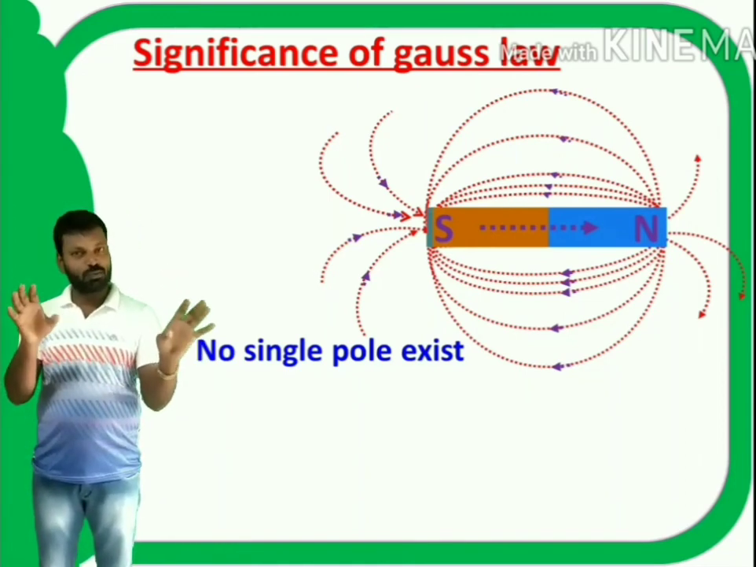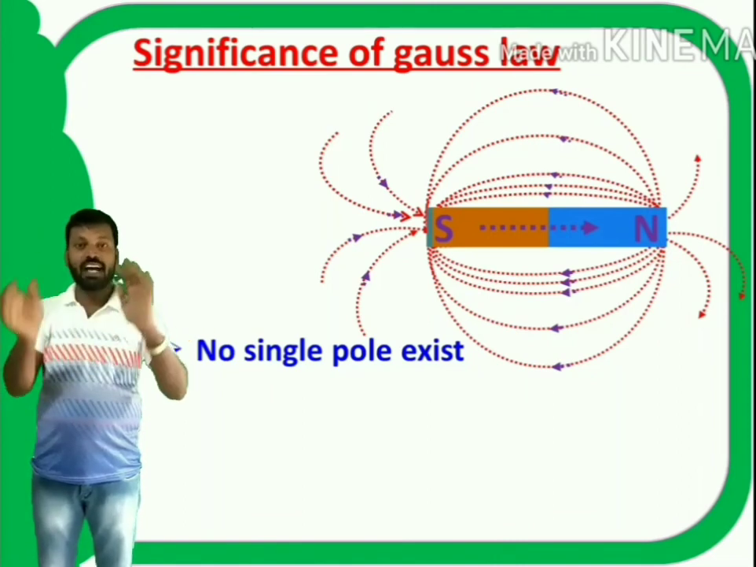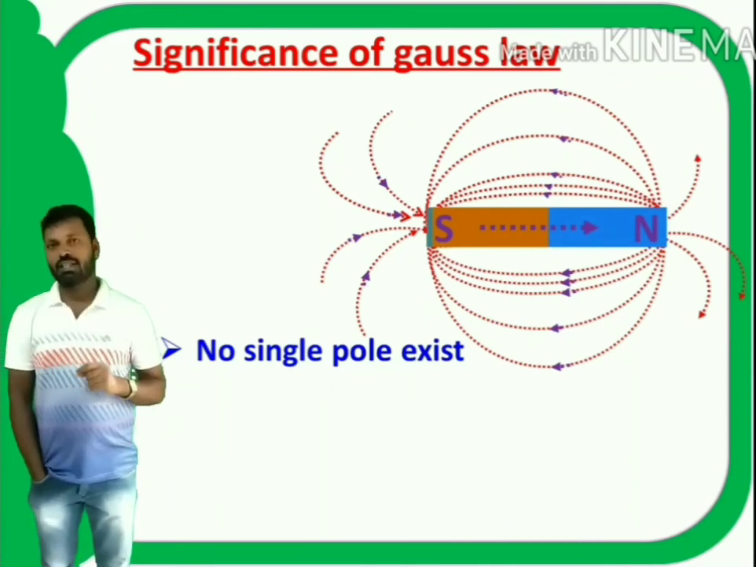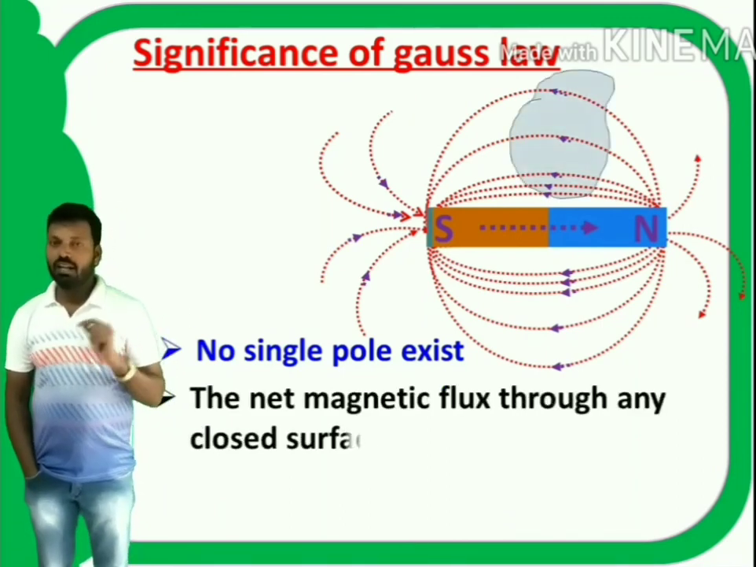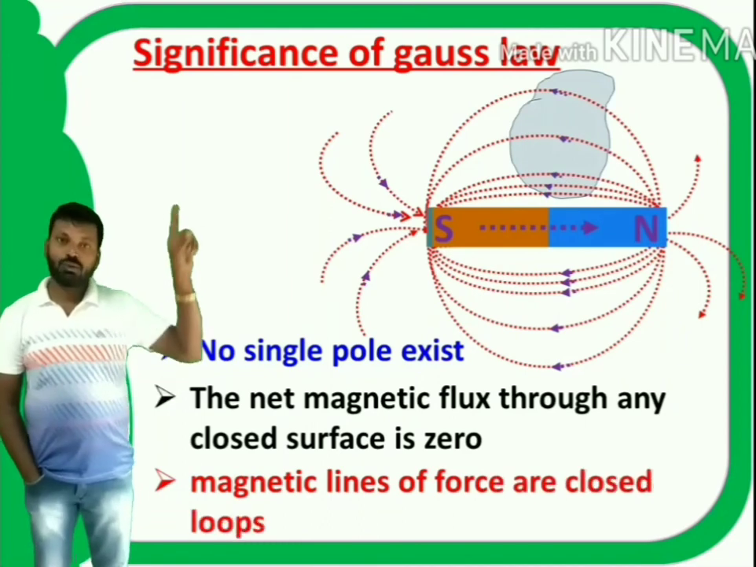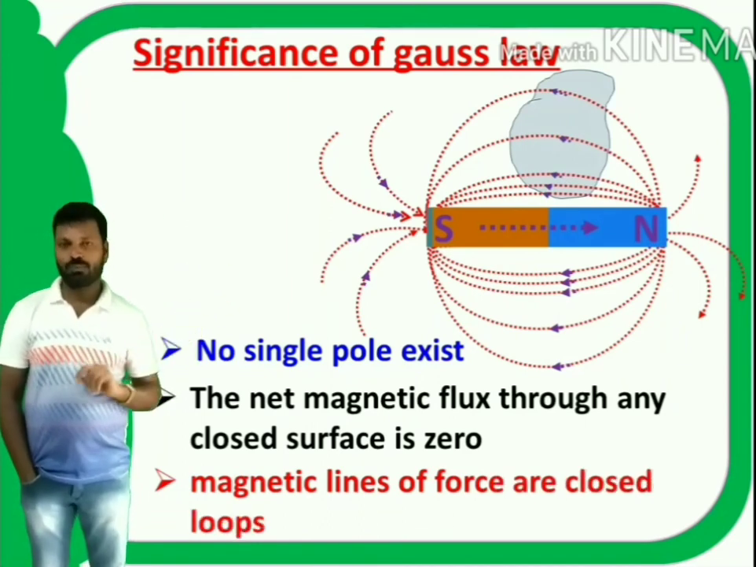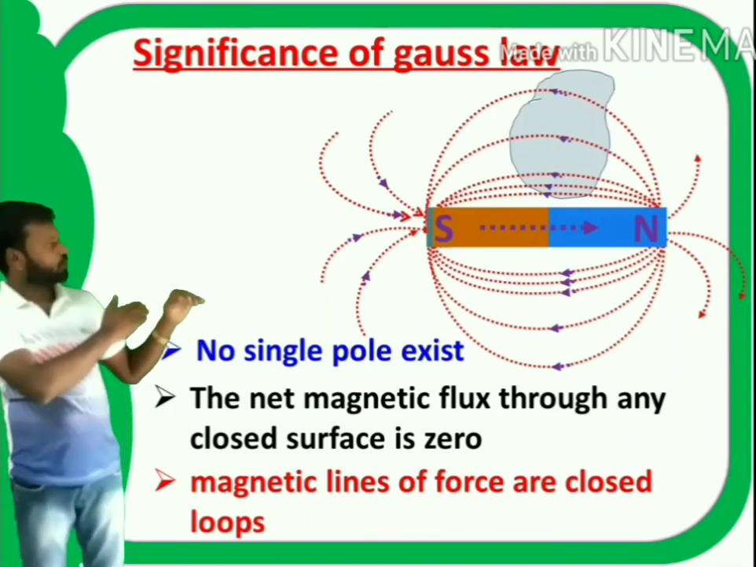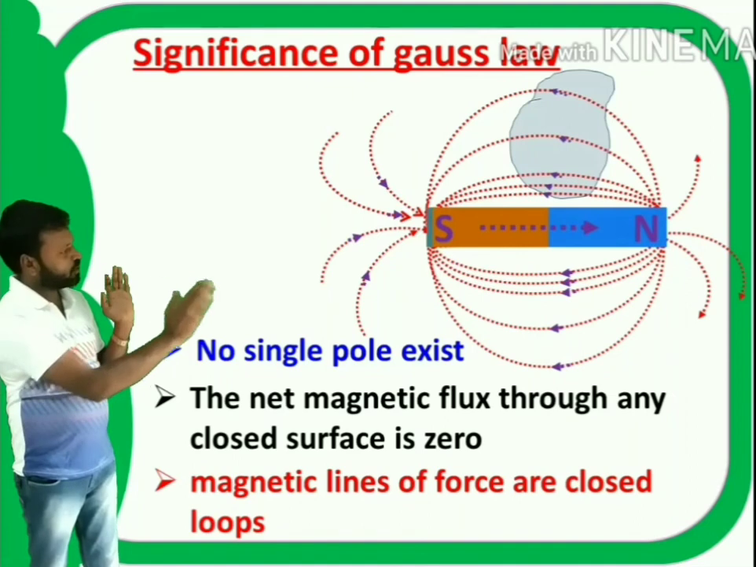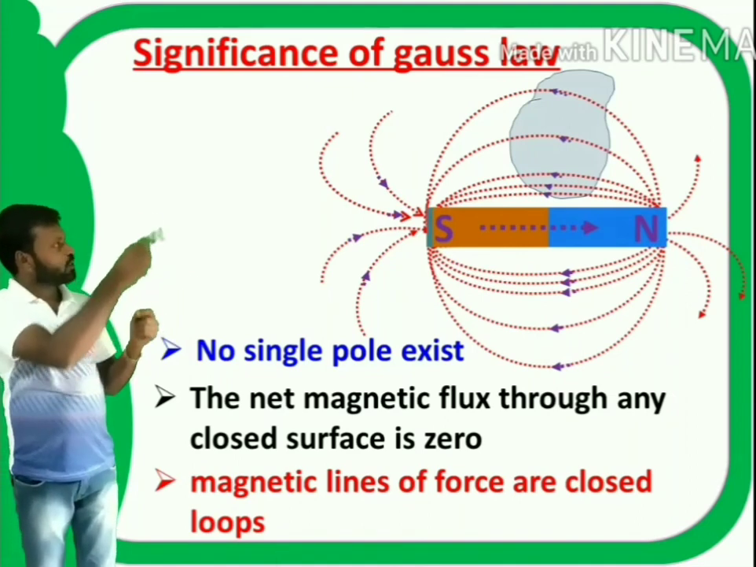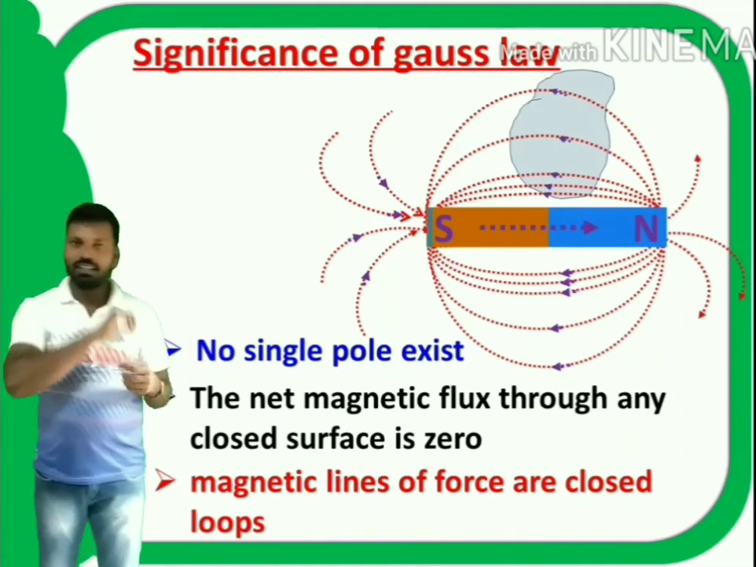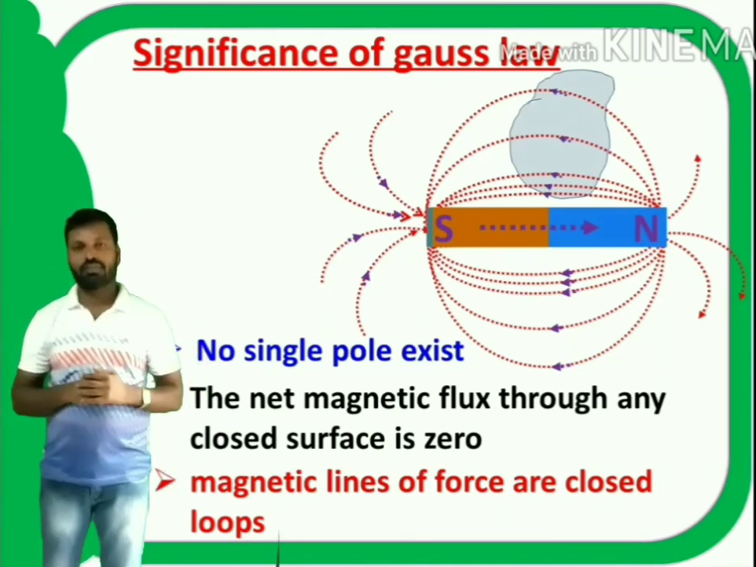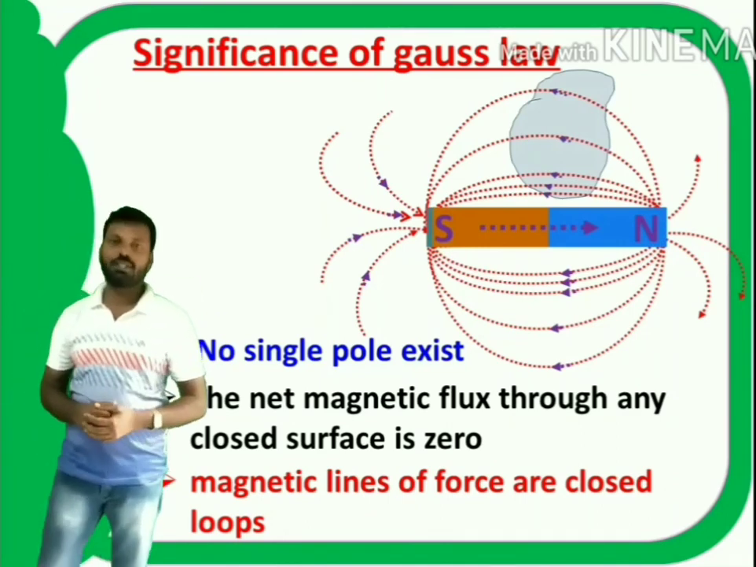Always two poles, north pole and south pole, exist as a dipole. So the significance of Gauss law is no single pole exists. And also the net magnetic flux through any closed surface is 0. Outside the magnet, magnetic lines start from north to south, but inside they go from south to north. That indicates they are closed loops. So magnetic lines of force are always closed loops. That's why net magnetic flux is 0.